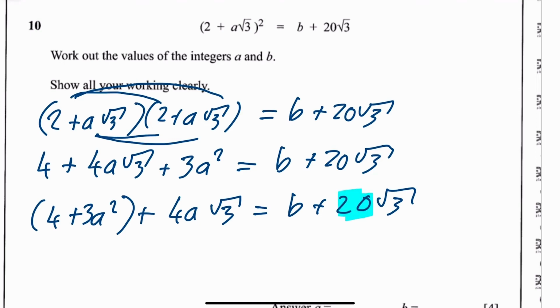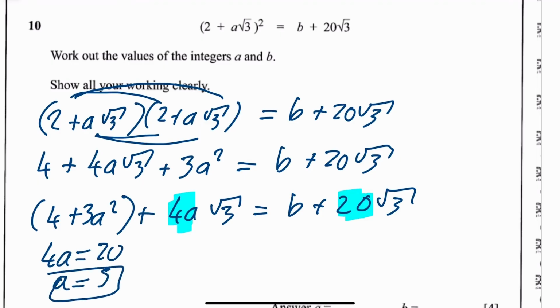Your 20 is equivalent to 4a. So let's just write that down. 4a equals 20, which means a is equal to 5. Put that in a box.